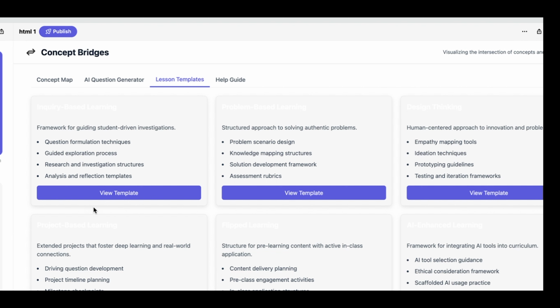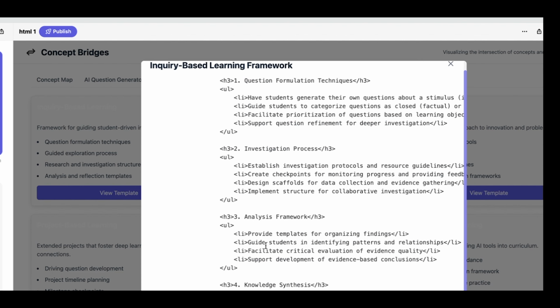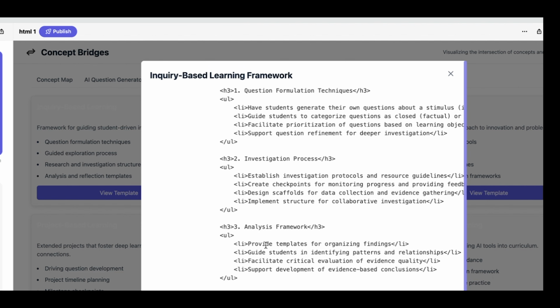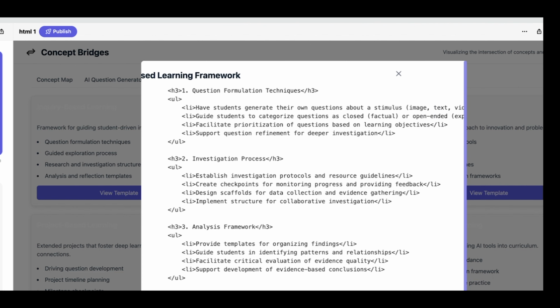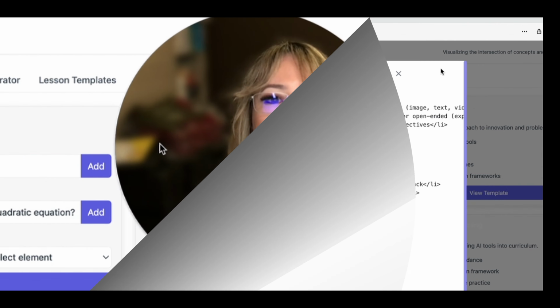Okay, let's look at the lesson templates. Wow. So I've got lesson templates here. Let's just view them. So this is a framework for guiding student-driven investigations. Wow, I'm pretty impressed. So here I've got question formulation. If I just scroll over a little bit, the formatting's not great, but it says have students generate their own questions about a stimulus. Okay, so it's just telling me what question formulation is and the different types. Okay, so that's the template.